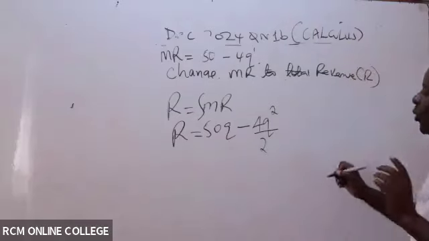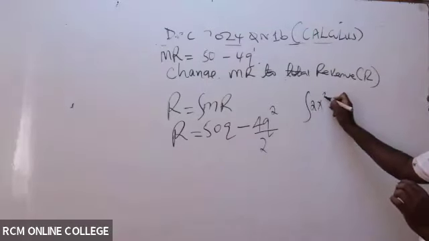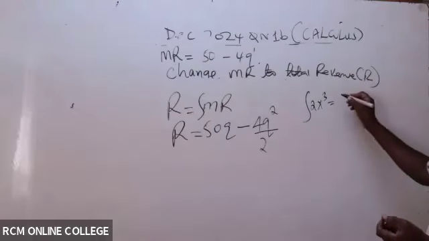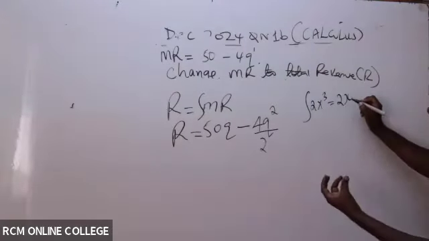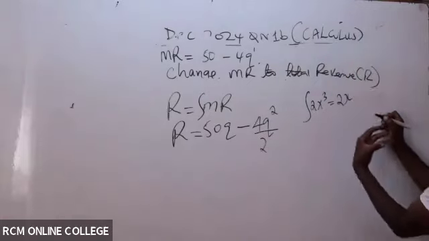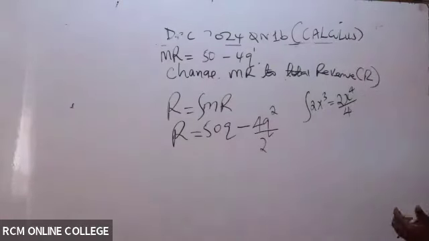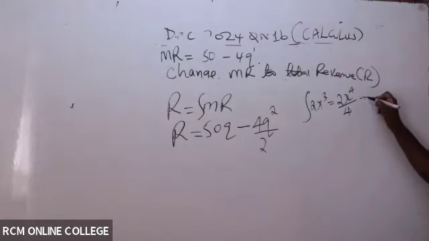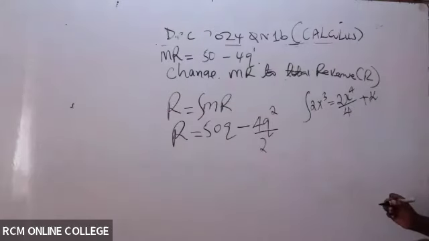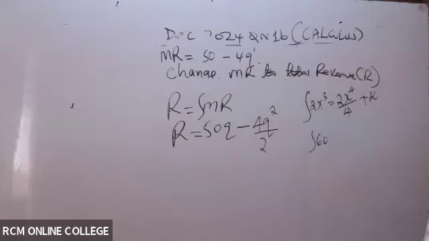So whenever you're told to integrate, let me just repeat. If you tell me to integrate 2x raised to power 3, how will this behave? It will be 2x, increase the power here by 1. So 3 plus 1, that gives me 4. So this gives me 4 all over the new power, which is 4, plus a constant of what here?